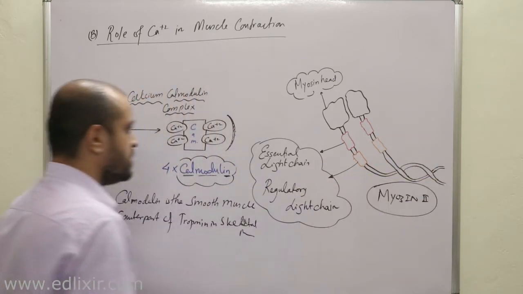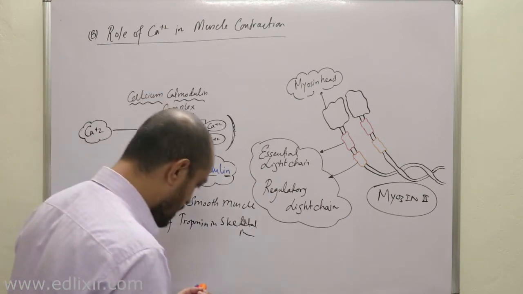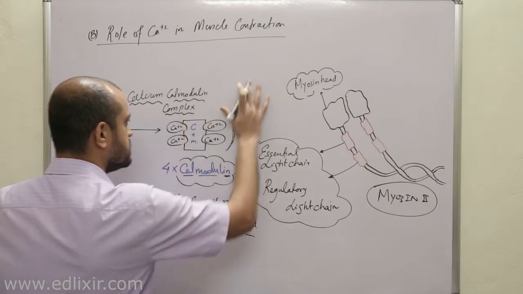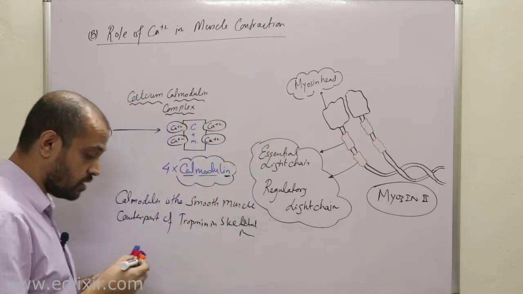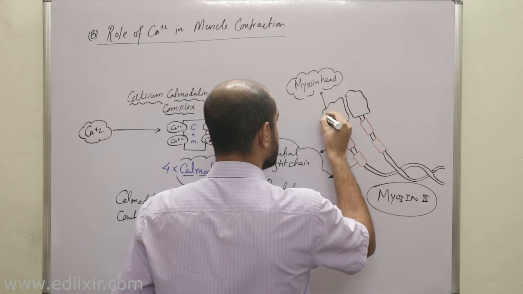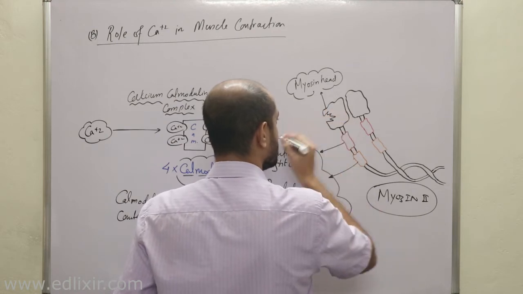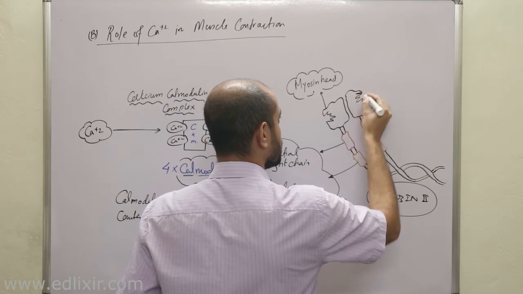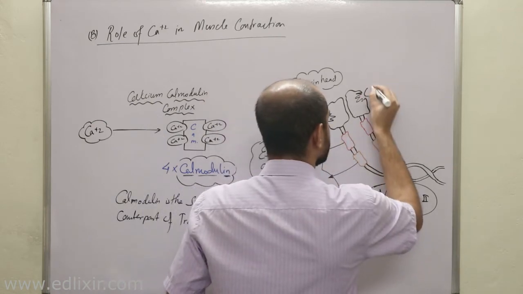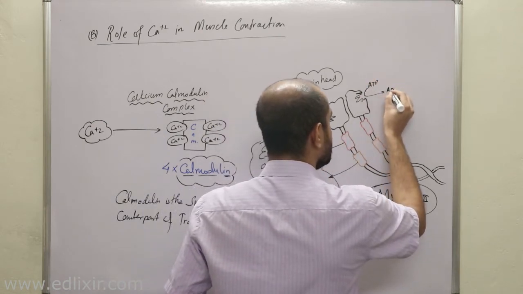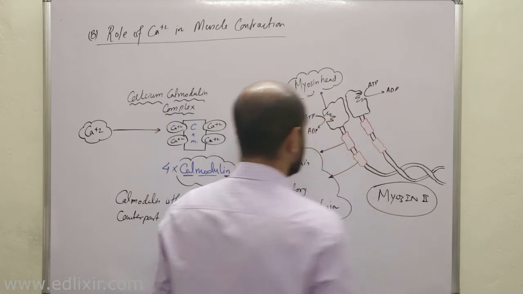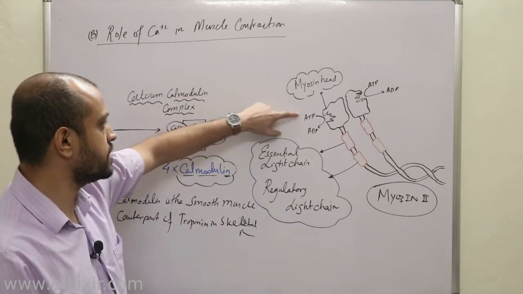Now a very important point we need to understand is how this calcium calmodulin complex helps, we'll have to learn. But at first we need to know one thing, that this myosin head actually has a very unique area where ATP is converted into ADP. Okay, where ATP is converted into ADP.